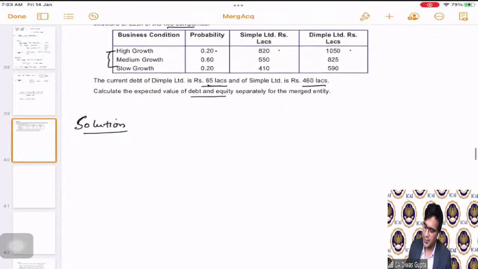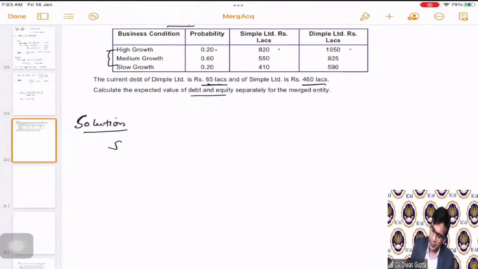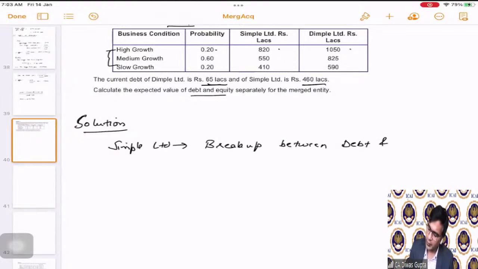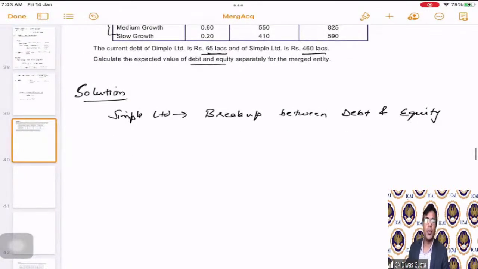So the solution is, first of all, the first company, Simple Limited. We are going to do the breakup between debt and equity. Okay, students, what is the breakup between debt and equity?